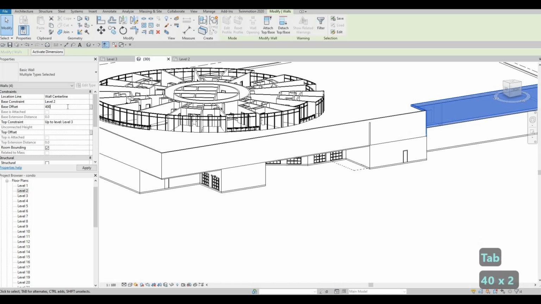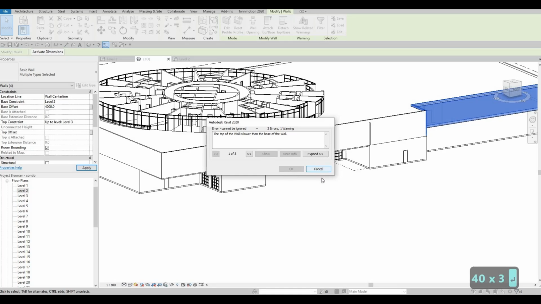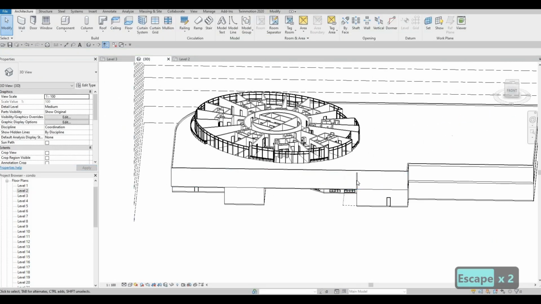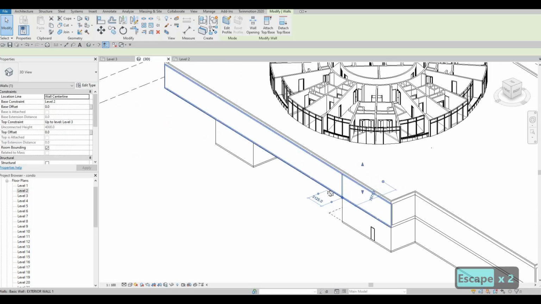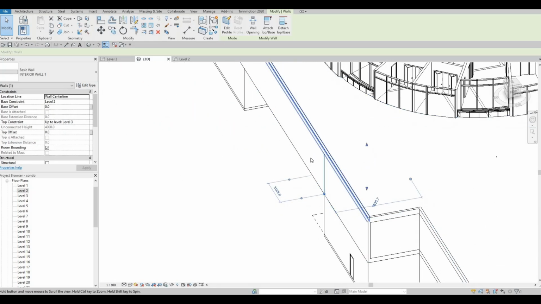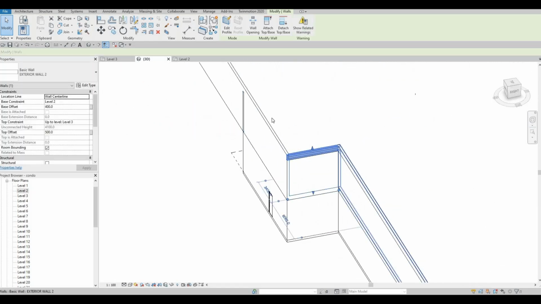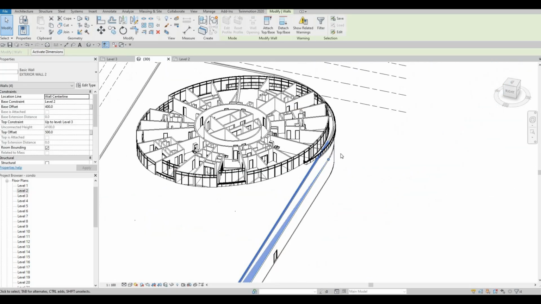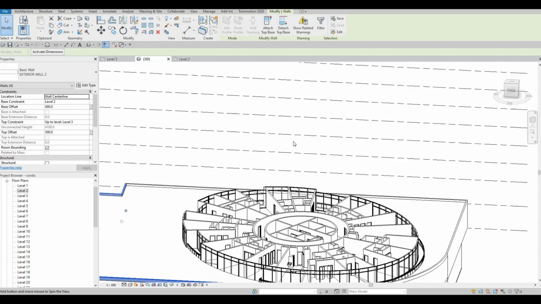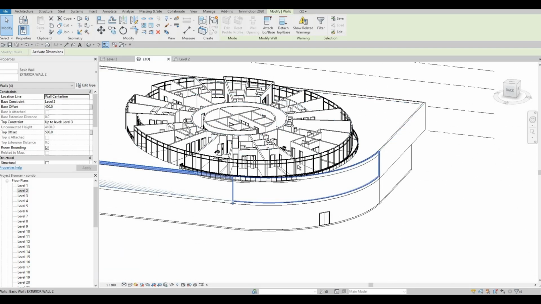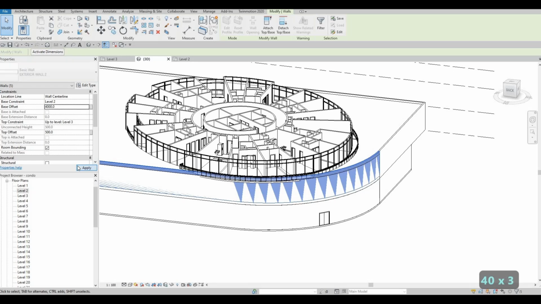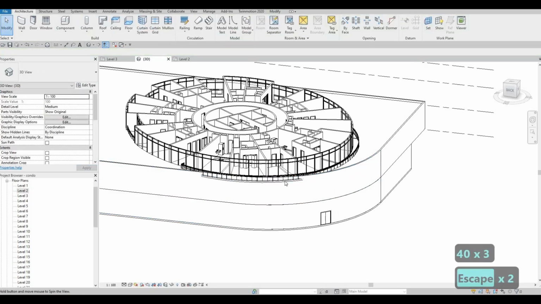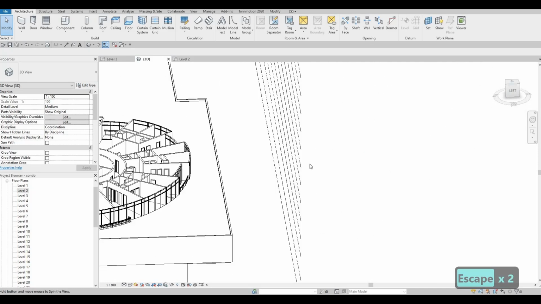So 4000, not 400. Here we need to change that. I'm just selecting everything again because I made a mistake of adding 400 instead of 4000. So now everything is from the top.